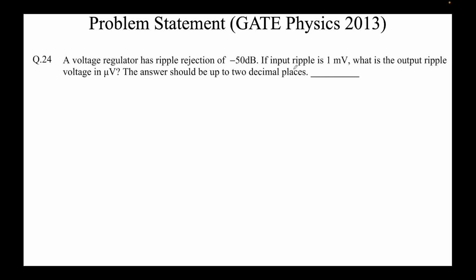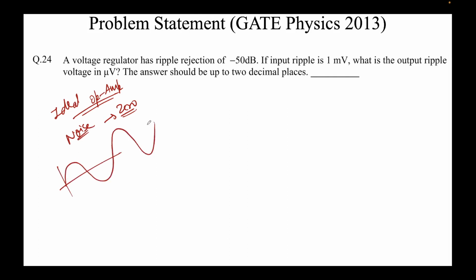And now let's move forward. So remember that when we were talking about the ideal op-amp, we assume that noise is 0. We never talk about it. We assume that this op-amp is ideal and it will suppress any noise. So let's say you want to provide an input signal like this. So this is your input signal with time.